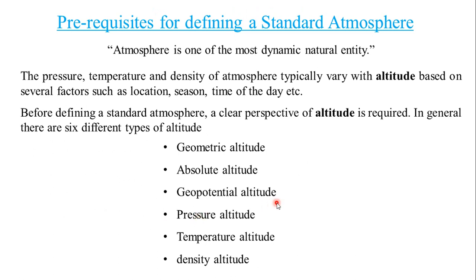Before we get to define a standard atmosphere, we need to know few basic properties which are defined for atmosphere. And the basic properties are pressure, temperature, and density, which are defined against the altitude change. As we know, atmosphere isn't static; it is totally dynamic, and we can see that it totally varies depending on the location, season, and time of the day.